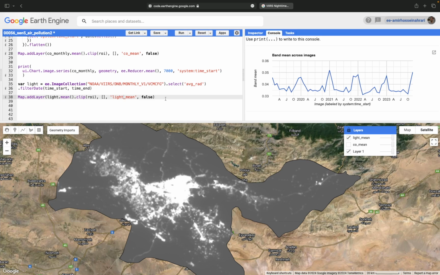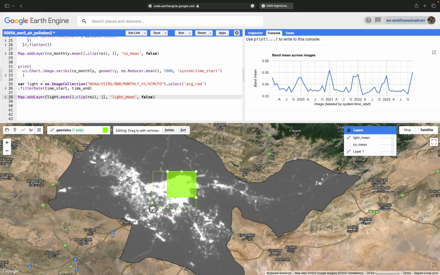So now we want to do monitoring for the hottest spot. The hottest spot we detected is located in this region, and now we want to monitor the variations of the energy consumption in this region.